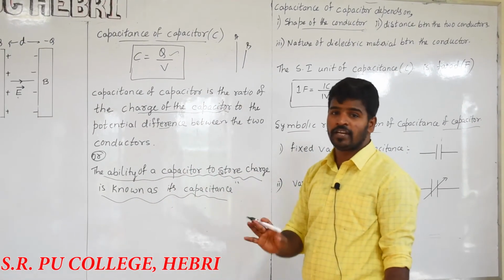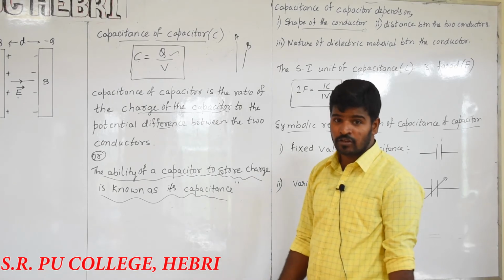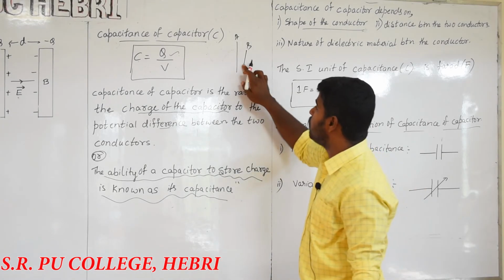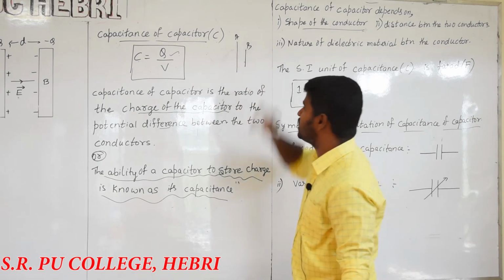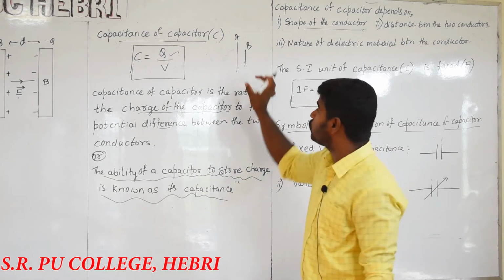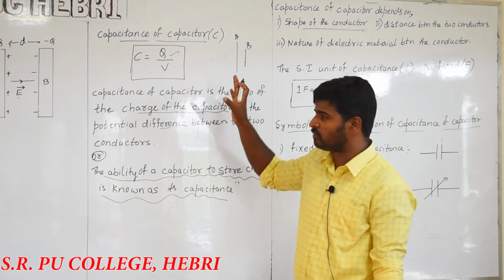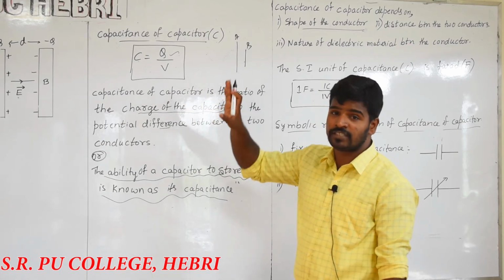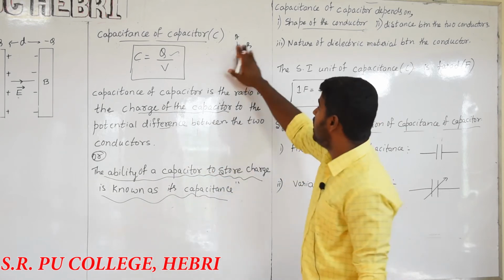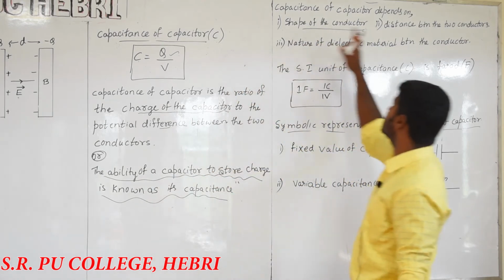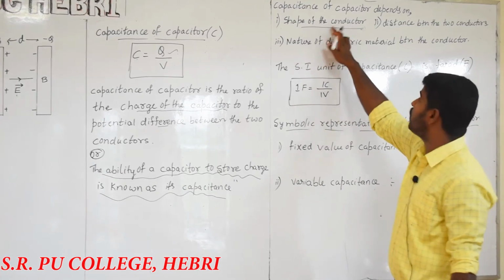It is completely wrong. It is not said to be a capacitor, since both conductors do not have the same size. To call it a capacitor, the two conductors we take must be of the same shape and the same size. Otherwise, that is not considered a capacitor. That is a very important term. That is the reason why the capacitance of a capacitor depends on the shape of the conductors.